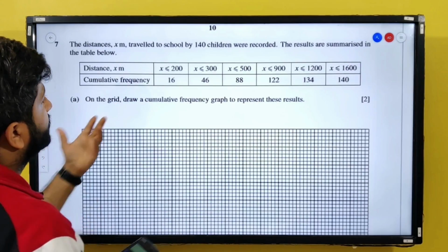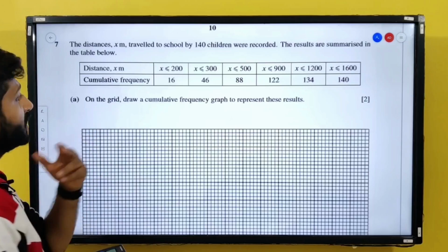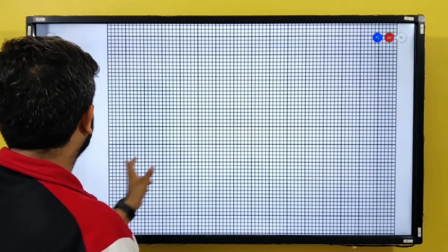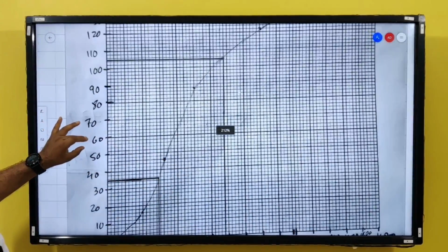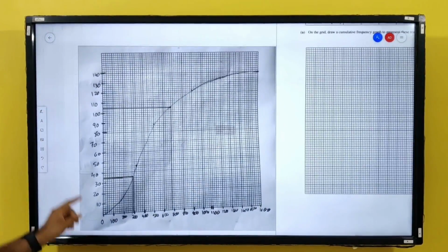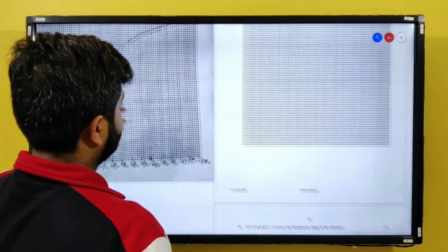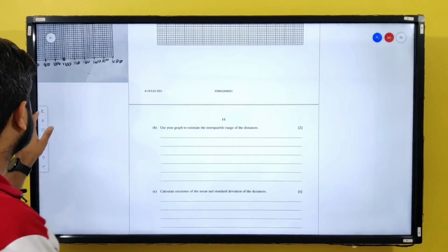The distance traveled to the school by 140 children are shown. Draw a cumulative frequency graph to represent these results. I have drawn this cumulative frequency graph. The graph looks something like this, right? Next, use the graph to find out the interquartile distance.